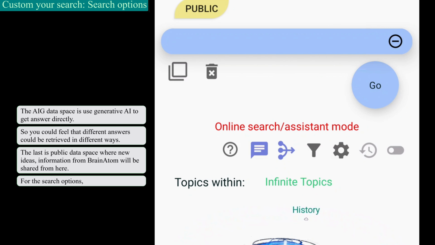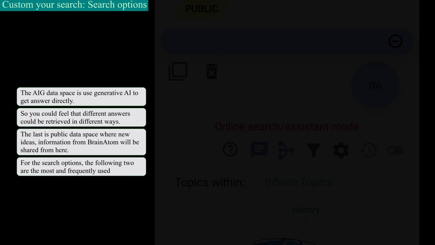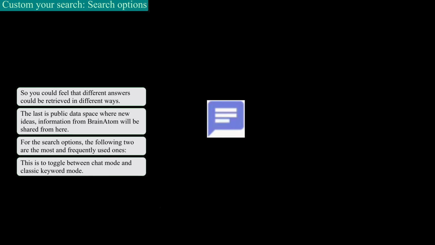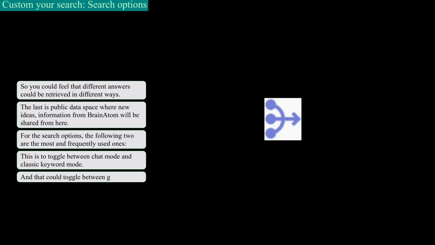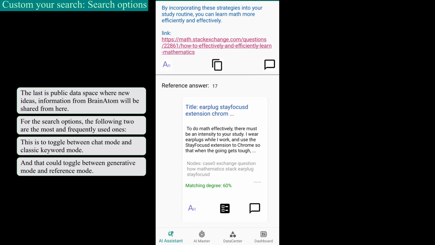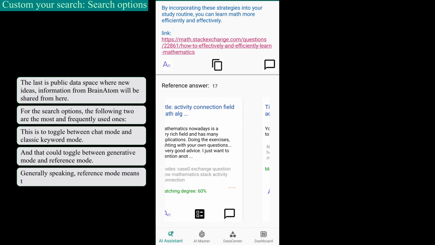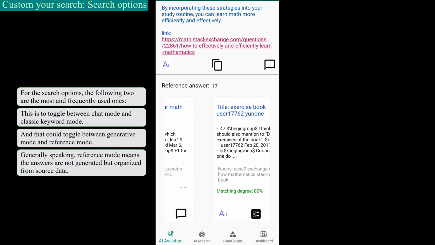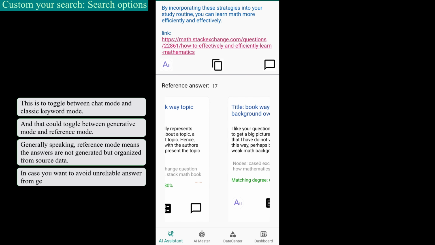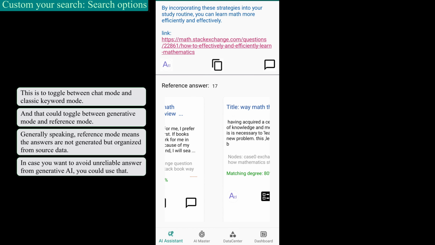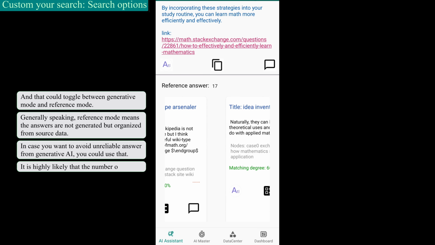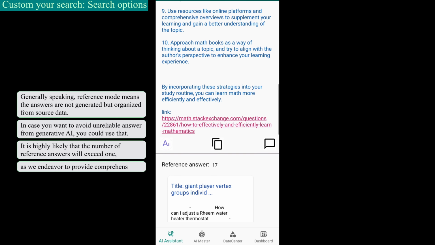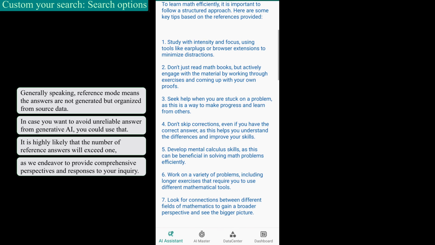For the search options, the following 2 are the most frequently used ones. This is to toggle between chat mode and classic keyword mode, and that could toggle between generative mode and reference mode. Generally speaking, reference mode means the answers are not generated, but organized from source data. In case you want to avoid unreliable answers from generative AI, you could use that. It is highly likely that the number of reference answers will exceed 1, as we endeavor to provide comprehensive perspectives and responses to your inquiry.